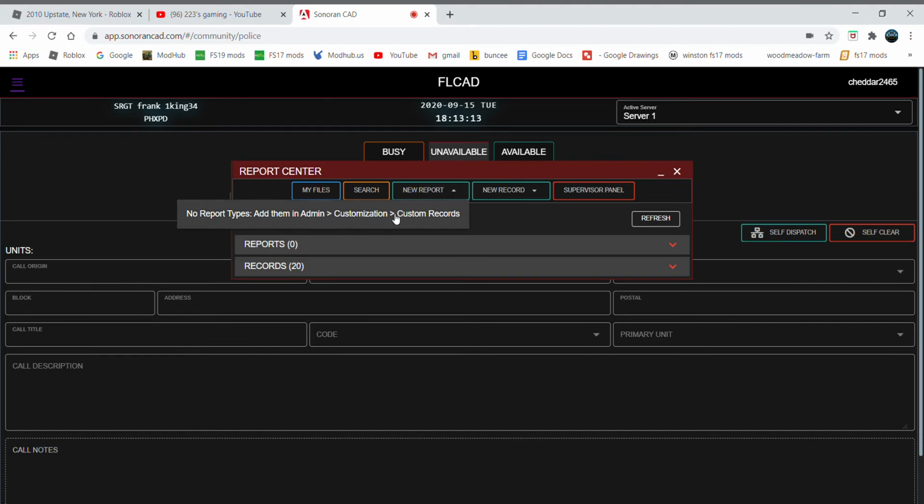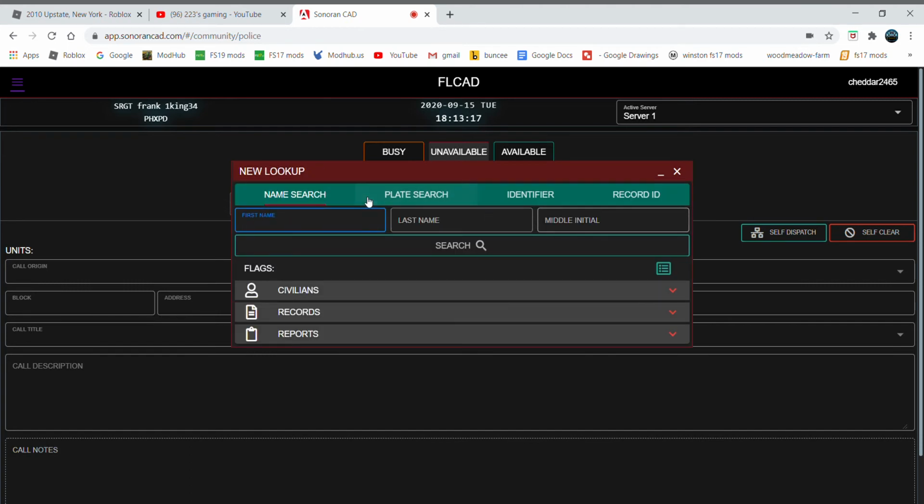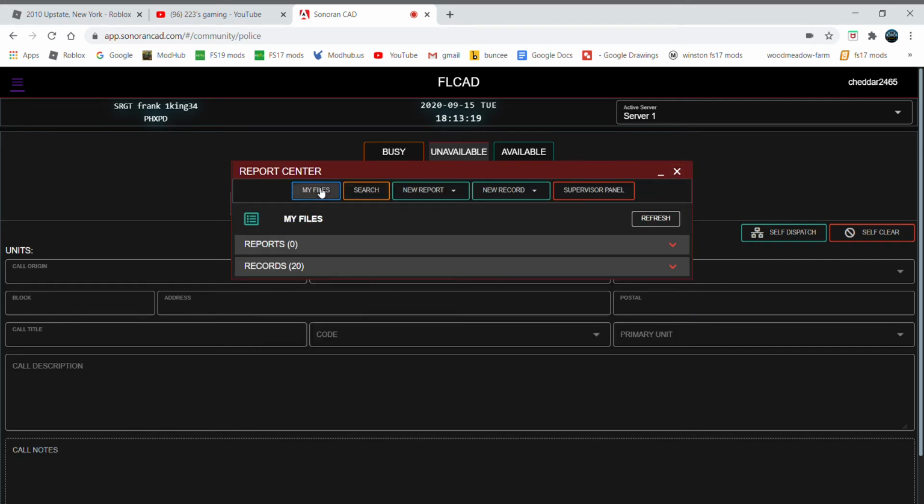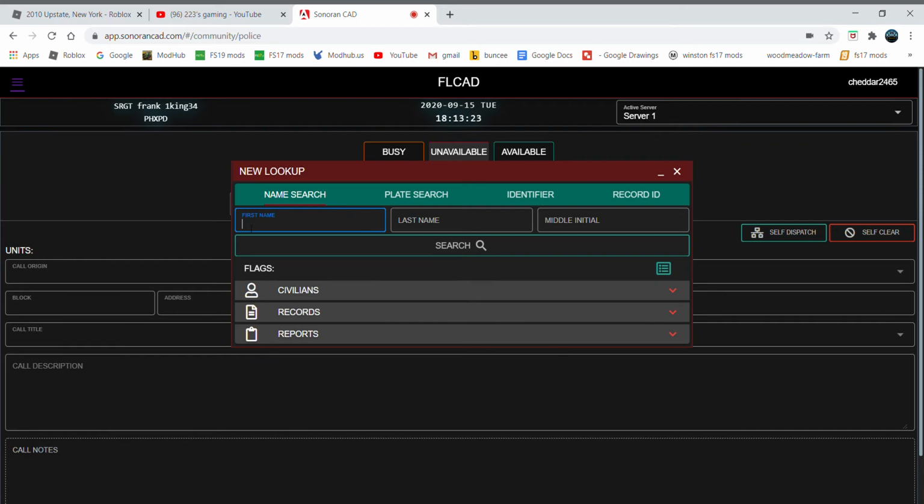New report, you could look at any new reports that have happened. You could search someone's name, which we'll get to in a second, and then my files. Look up, you could search someone in. So let's say we want to search up, I write down most people's names, so let's say we want to search up Jonathan.